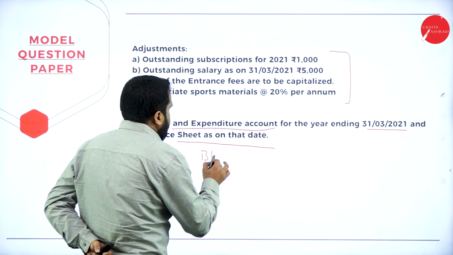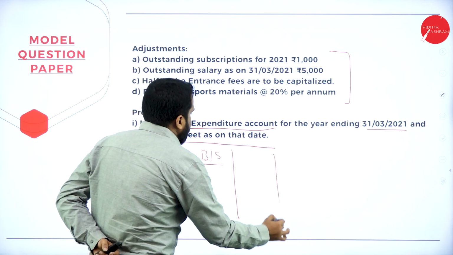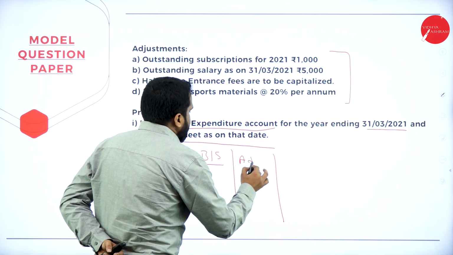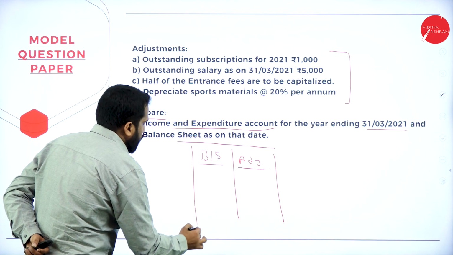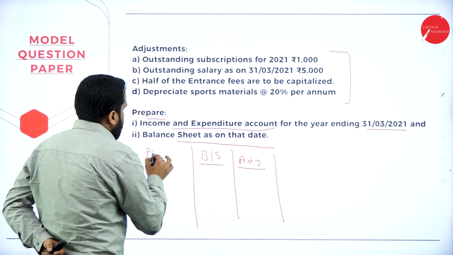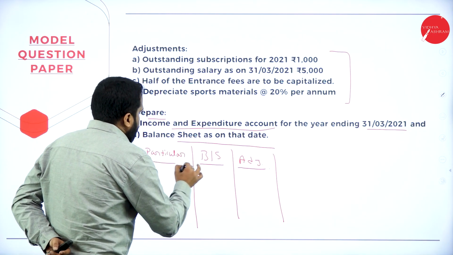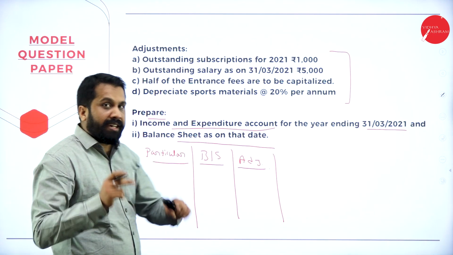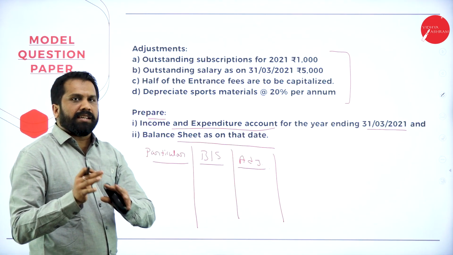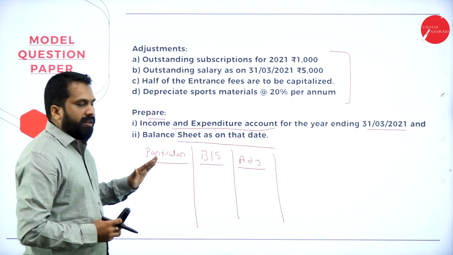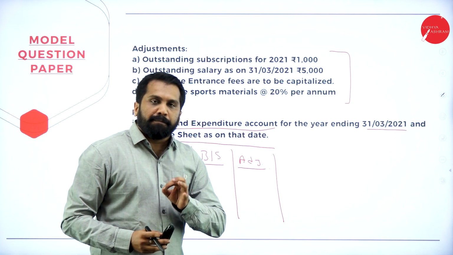Whatever they have given in the balance sheet, whatever they have given in the adjustment. This is not the format, just an idea of how to do your calculation and the basic logic. If you remember this, easily you can do your non-profit organization problems.